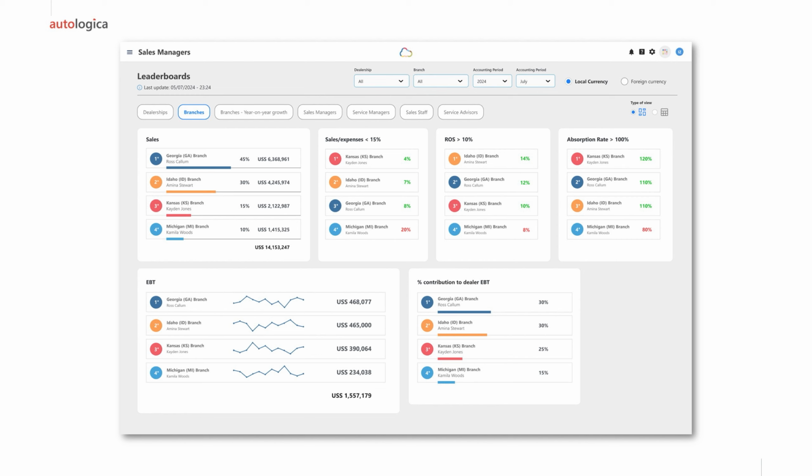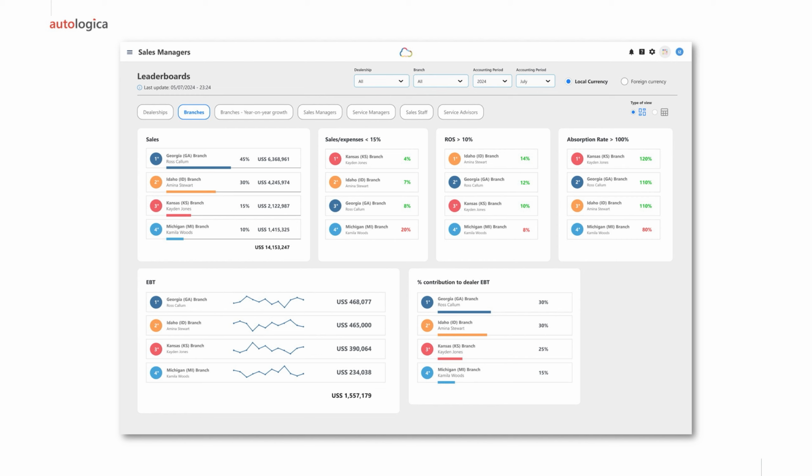As you can see, you will have different rankings for the branches and the dealerships, based on different KPIs. Based on this, you can see which are the best dealerships regarding sales, and you can compare that. Okay, I have this dealership which is the first one on sales, but it's the third regarding return over sales, or it's also the first one on sales over expenses.